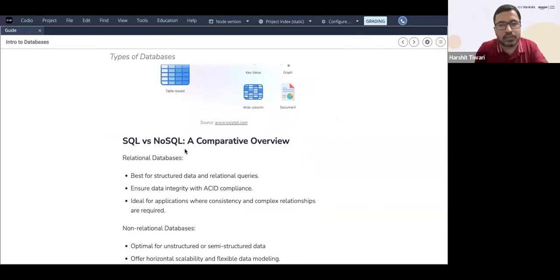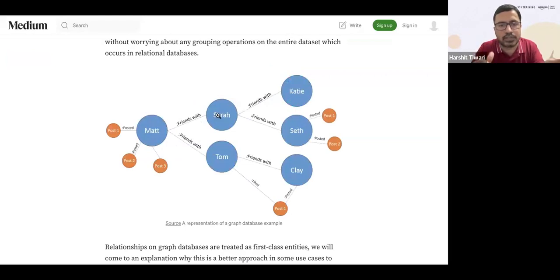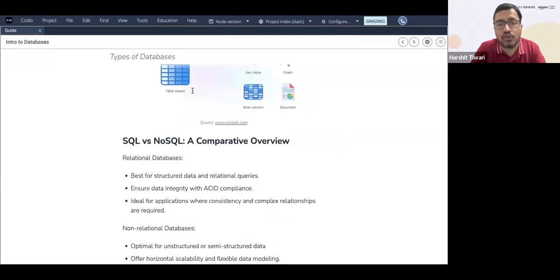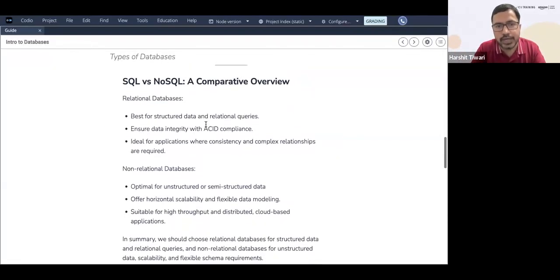No rows, no columns. There's no structure, right? If you look at this image, do you see any structure? There's no structure. Tomorrow Matt can make another friend, you'll have another circle over there. Sarah can have another friend circle over there, right? So there's no structure here. That is non-structural, that is NoSQL database.